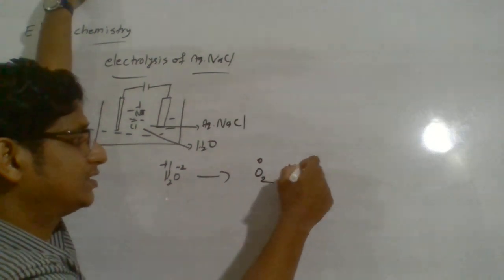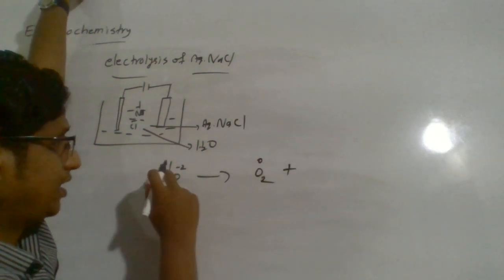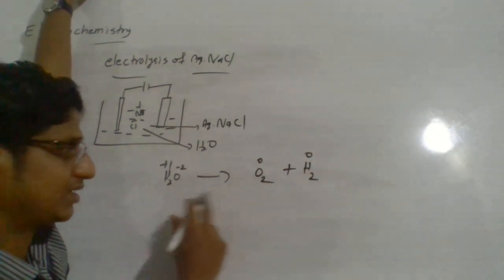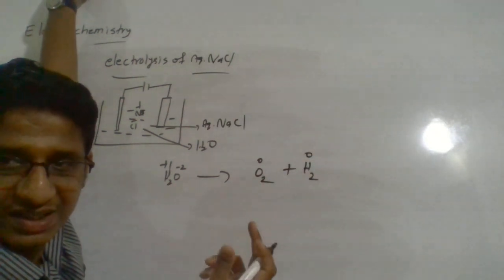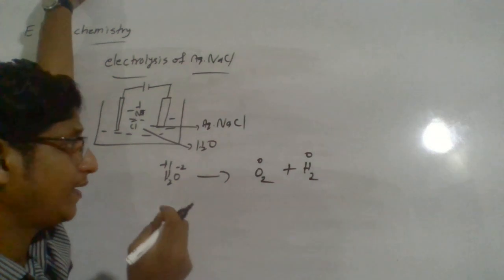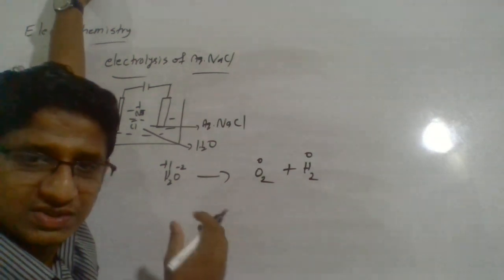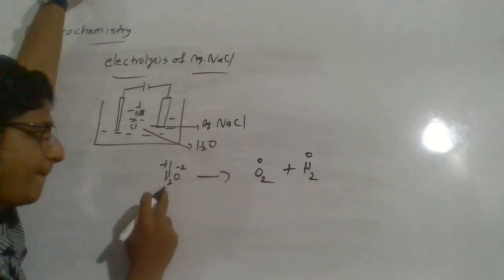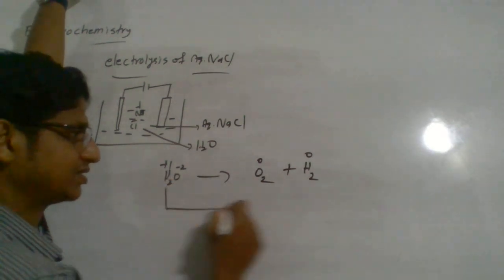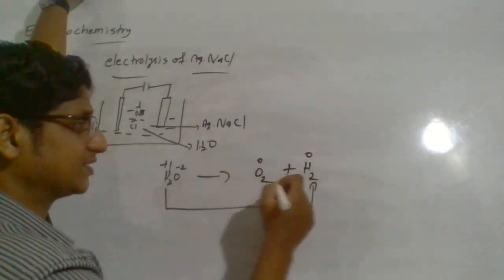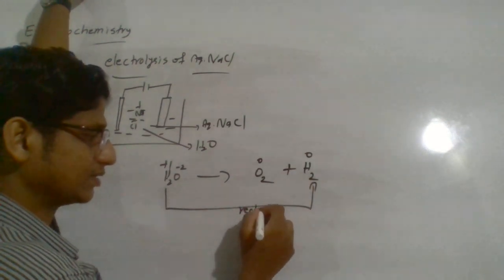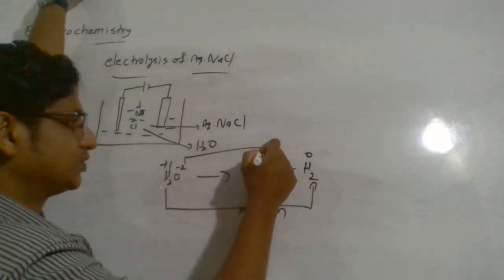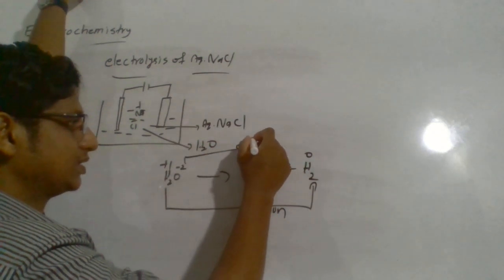Similarly, hydrogen gas is formed as a result of electrolysis. We already studied electrolysis of water in presence of a small amount of acid, where hydrogen and oxygen will be released. So here hydrogen in the +1 oxidation state decreased from +1 to 0. So that is reduction. And oxygen from -2 to 0, that we can say is oxidation.